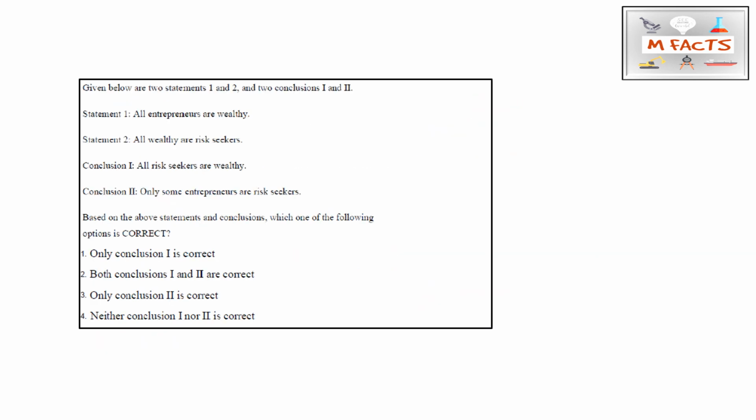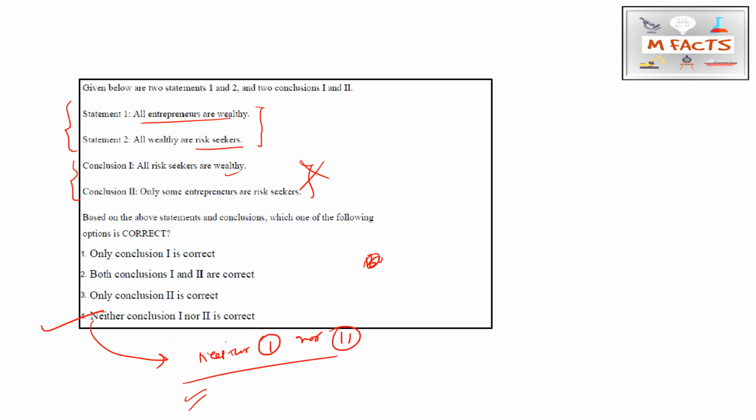This is a very simple question from syllogism, and they have given two statements: all entrepreneurs are wealthy, all wealthy are risk seekers. The conclusions are also given: all risk seekers are wealthy, and only some entrepreneurs are risk seekers. If you have some fundamental knowledge of syllogism, you can do this question on a common-sense basis. Based on the statements and conclusions, which one of the following options is correct? The fourth part is correct: neither conclusion 1 nor conclusion 2 is correct. Both conclusions are wrong. So this D part is the correct answer here.